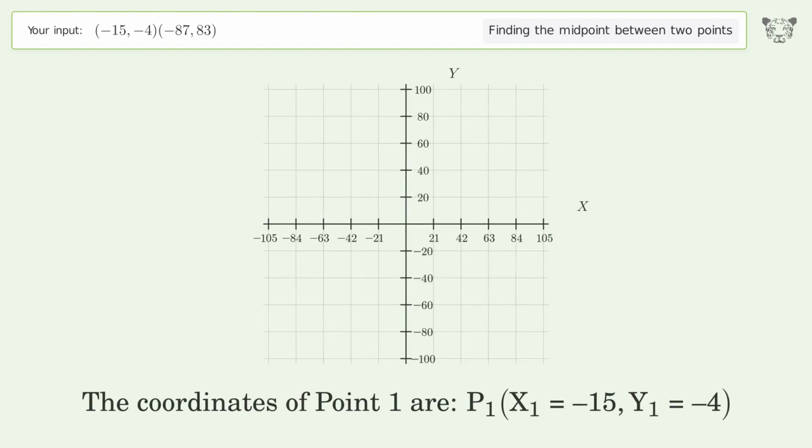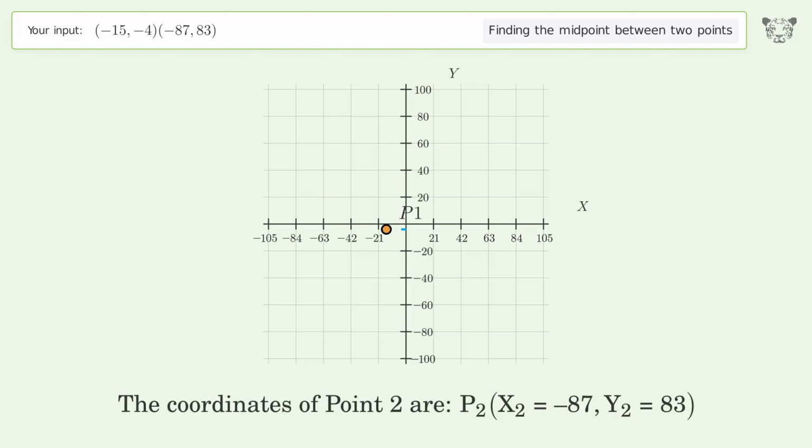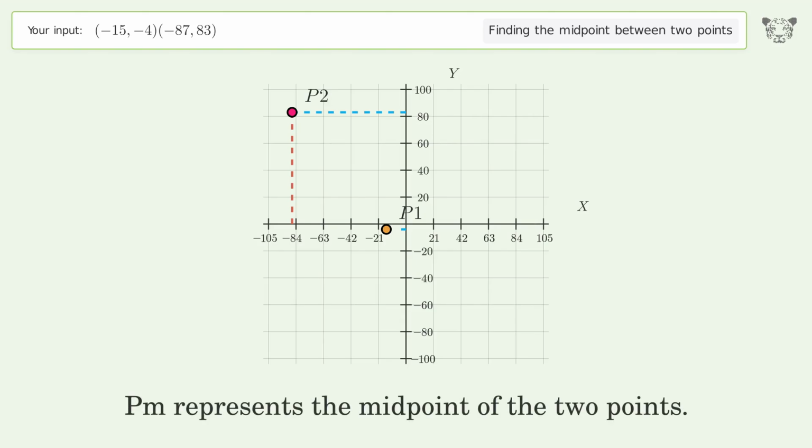The coordinates of point 1 are x1 equals -15, y1 equals -4. The coordinates of point 2 are x2 equals -87, y2 equals 83. PM represents the midpoint of the 2 points.